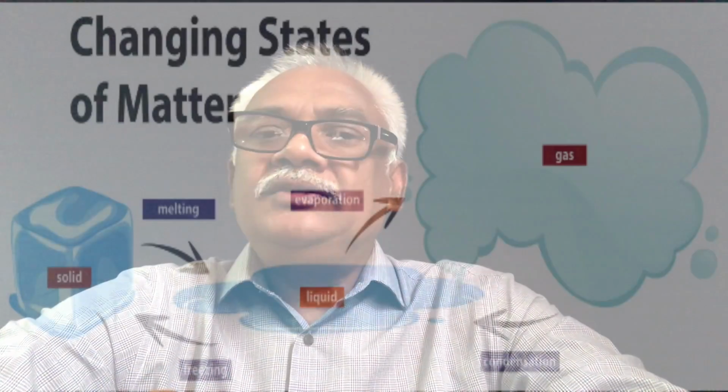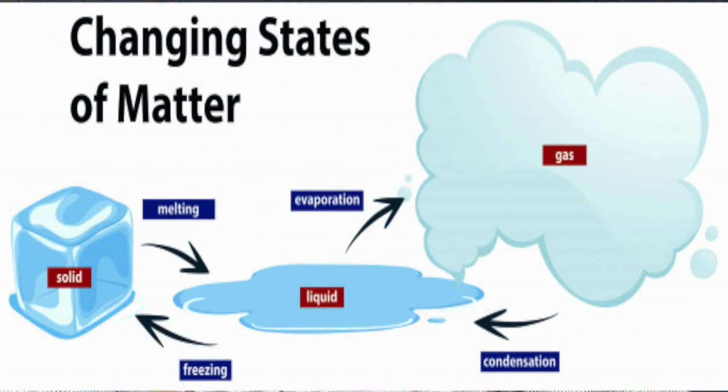We need to consider that the various states of matter can be interchanged. That is, solids can become liquids, liquids can become solids, solids can become gases, and gases and liquids are interchangeable. For instance, a solid can be melted to form a liquid, a liquid can freeze to form a solid, a liquid on boiling or evaporation will form a gas, and a gas by condensation will form the liquid.